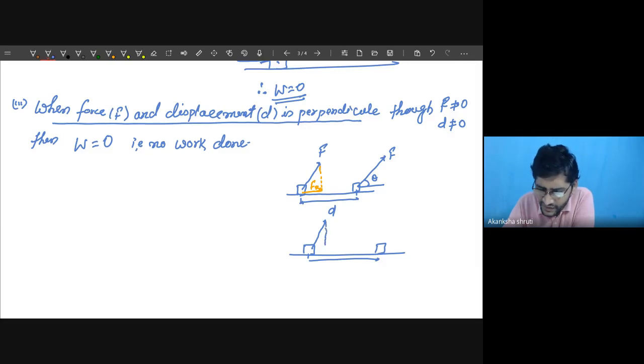See, what is this component? Let me draw it in a different color. So take this force F. For getting the component from the top of this F, you need to take this Fx. So this Fx is reduced as the angle theta increases.